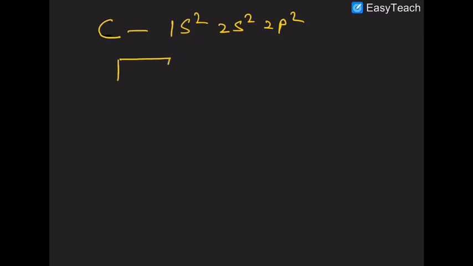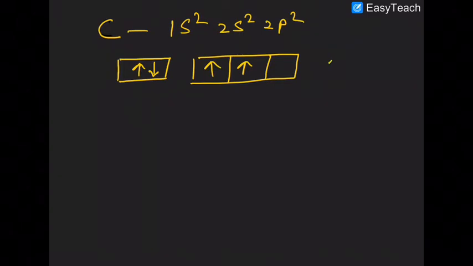Look at that. Carbon has the configuration 1s2, 2s2, 2p2. So the ground level configuration is 2s2 and 2p2. This is called the ground state.